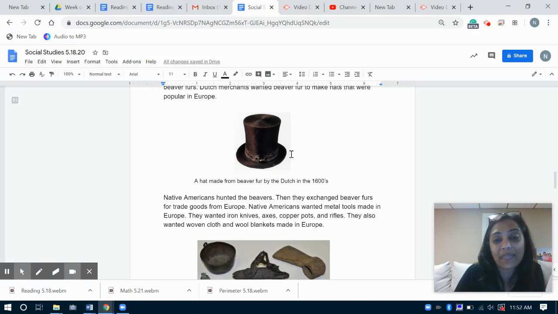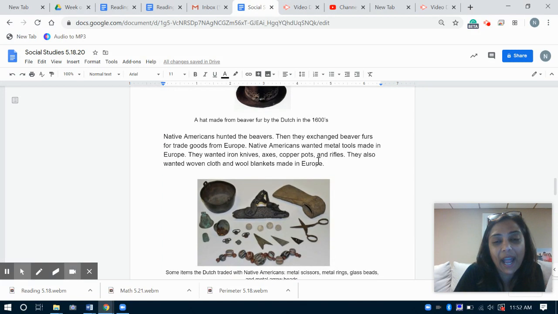And this was the type of hat that they would make out of the beaver fur. And what's really interesting is this hat that's made from beaver fur. If you look at pictures from the 17th century, from the 1600s and onwards, the shape kind of changed over time. But this is what it looked like in the early 1600s when they were originally first bringing the fur over, beaver fur, and making hats in the Netherlands.